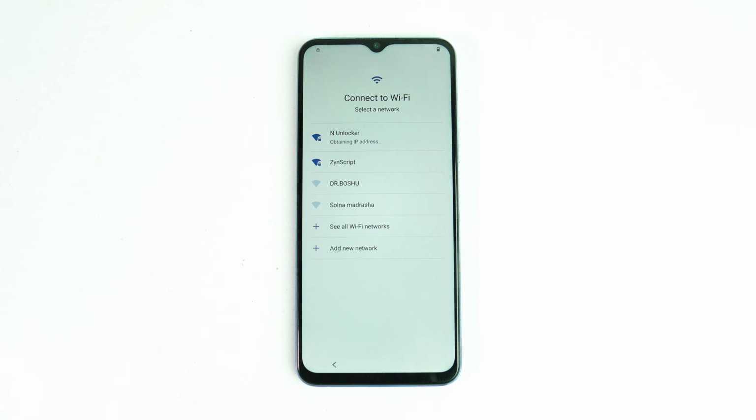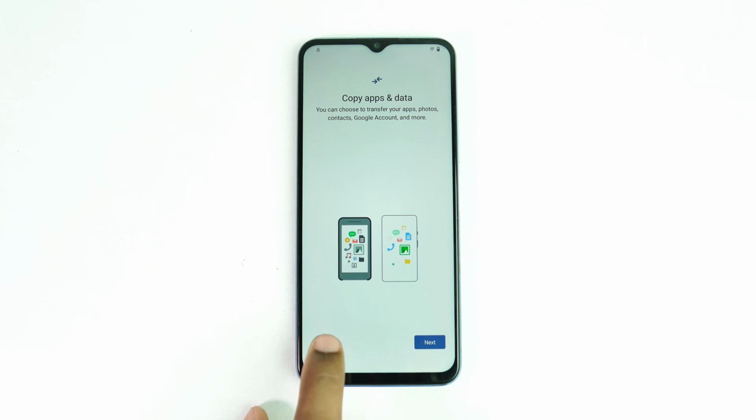Wait some time here, I connect Wi-Fi. So let me check the device first, whether our device is FRP locked or not, and then we are going to bypass it. Okay, this takes some time to check, but I skip this part. Now click don't copy.